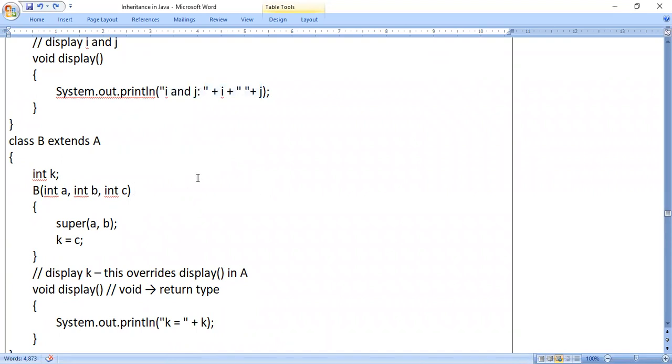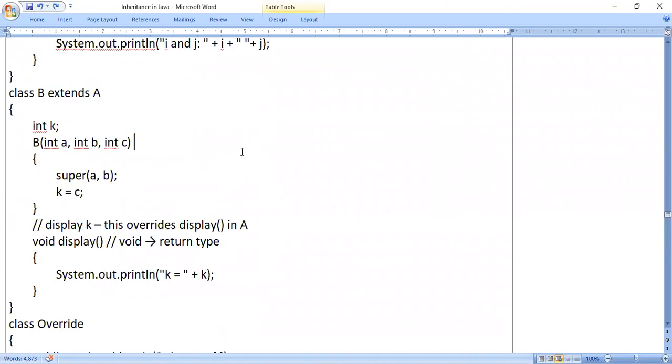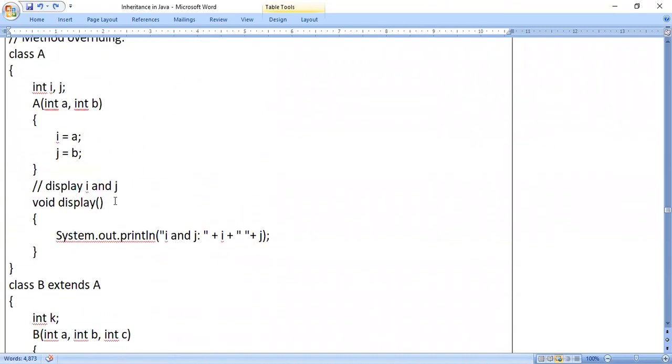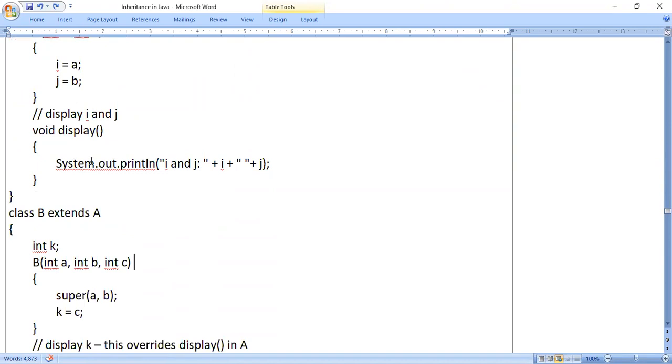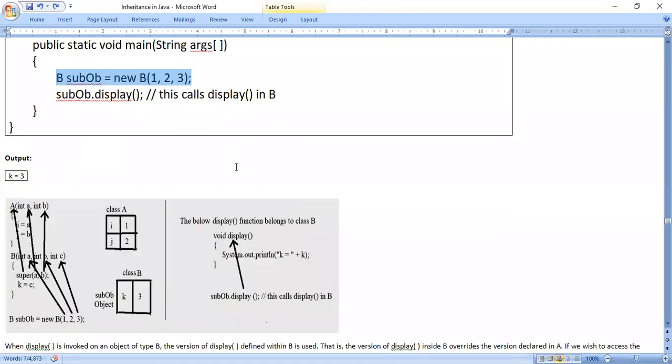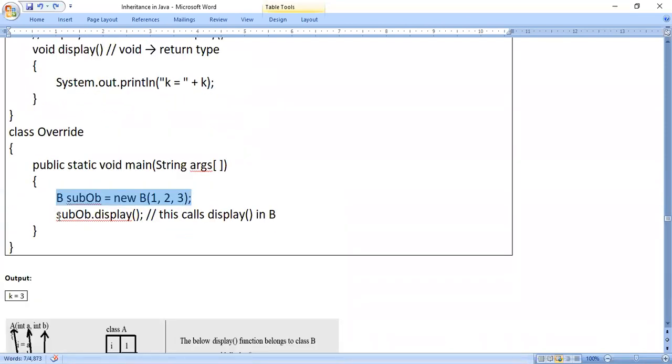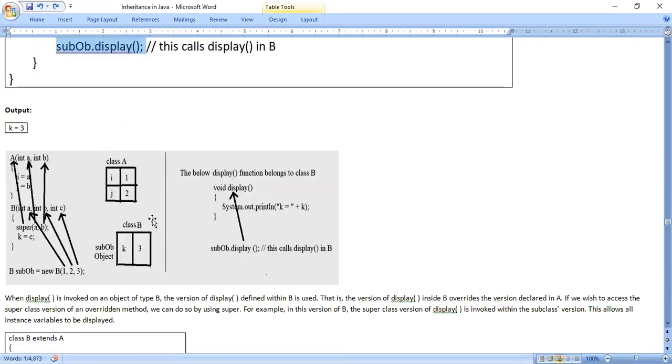Now in this case, we will see how it executes. So we have class A, class B, superclass, subclass. In both, the display method is there. For the display method, we call it the method overriding concept. Then class override means the main method we are writing in class override. B sub OB is equal to new B of 1, 2, 3. So we'll see the diagram. Sub OB dot display, we will see how it is working.